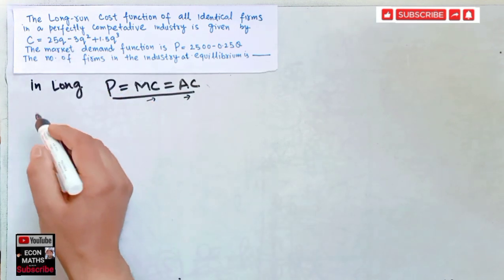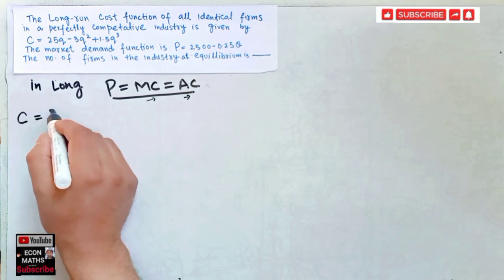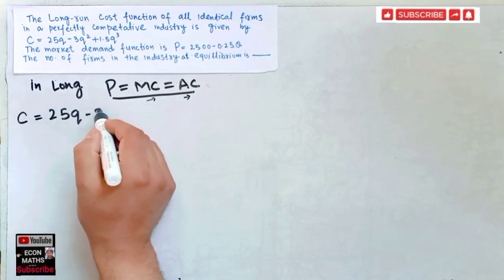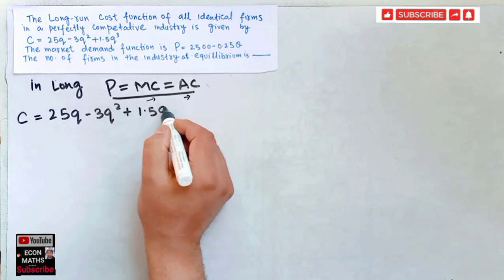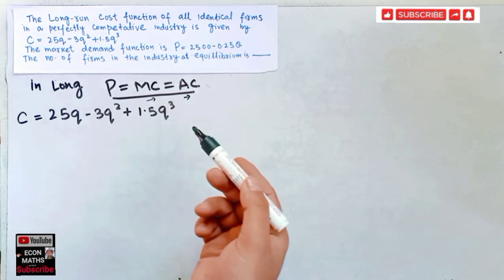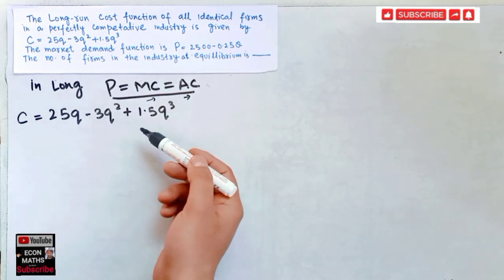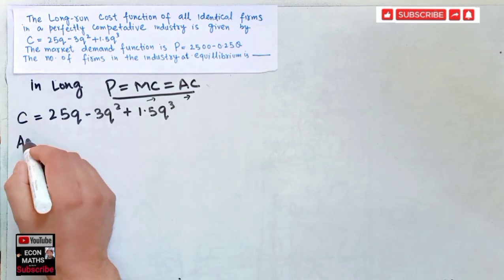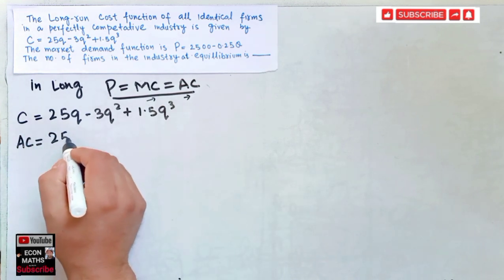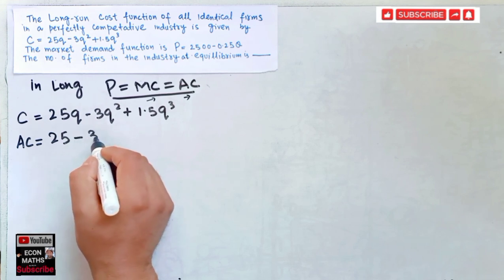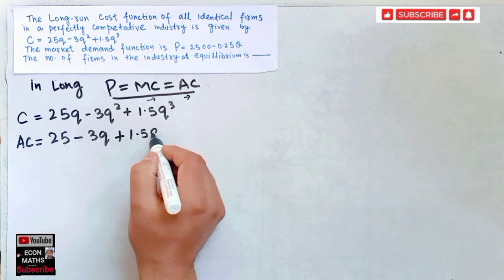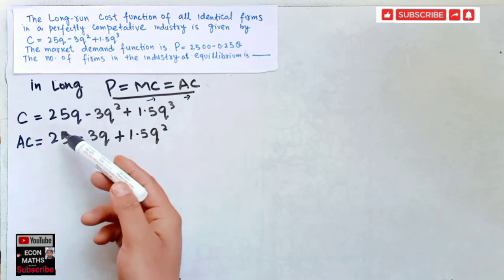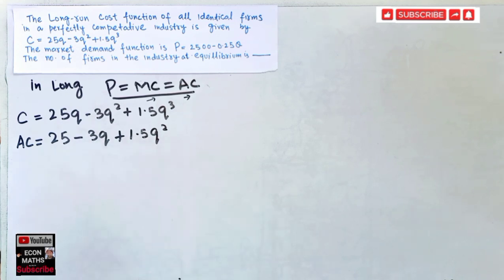Our average cost is simply, so I will write, our total cost function is given as 25q minus 3q square plus 1.5q cube. Now finding the average cost is dividing the total cost by q. So our average cost is simply 25 minus 3q plus 1.5q square. As you know, we divide every term by q, we get this very expression. Okay, this is the average cost.